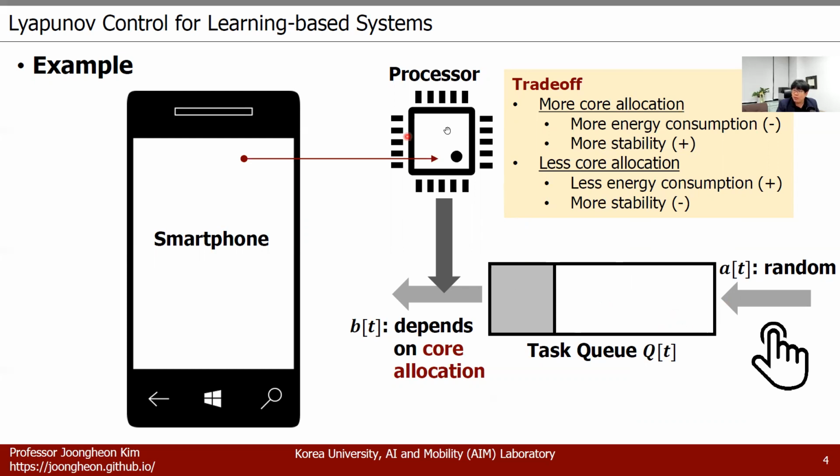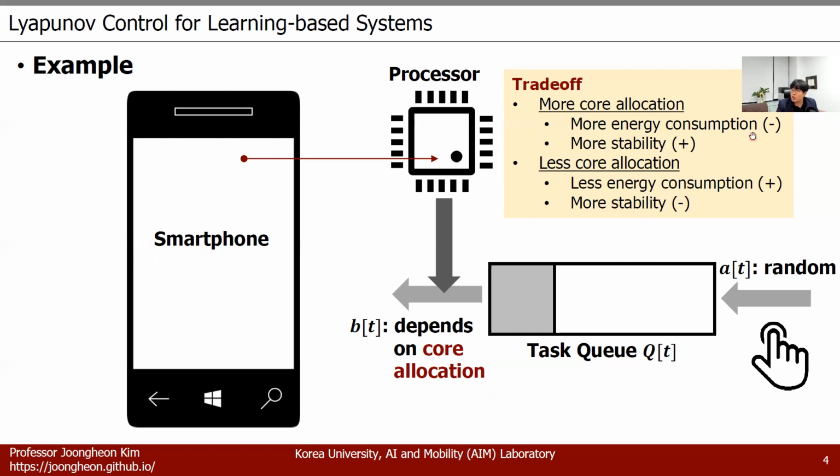And then if we allocate more and more power in the processor, then the processing can be accelerated. That's why when we allocate more and more cores here, it will be very helpful in terms of stability, because we can accelerate the processing by allocating more and more cores. However, by activating more cores here, we have to consume more and more energy.